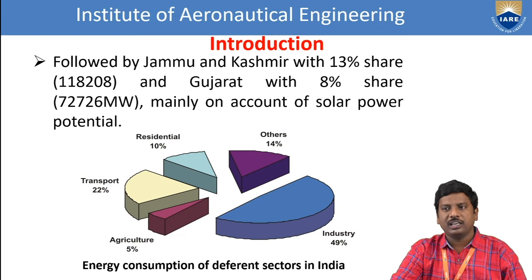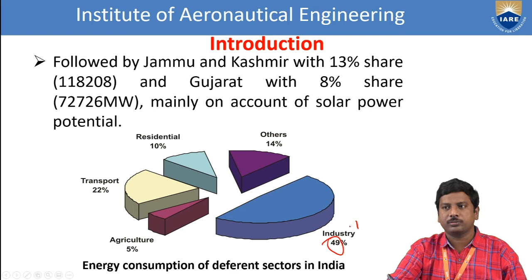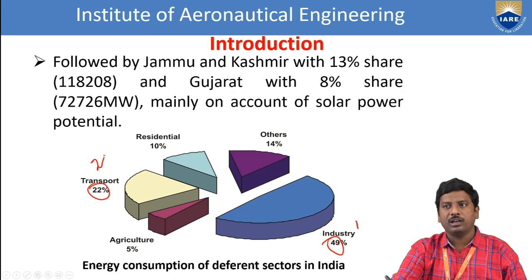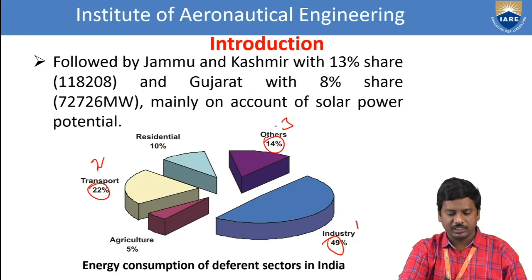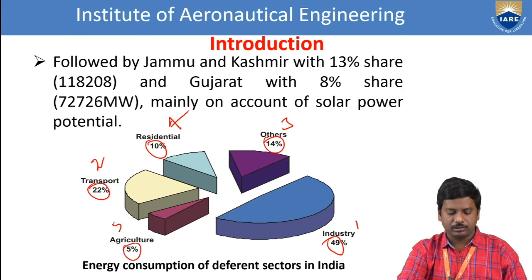Okay, so now let us see energy consumption of the different sectors in India. In the block diagram, first of all we see industry is having 49%. Industry is placed in first position, 49%, and second one is transport with 22%, and third is others, nearby 14%, and fourth one is residential, and fifth one is agriculture. For agriculture, the energy consumption in India is very very less, that is 5%.